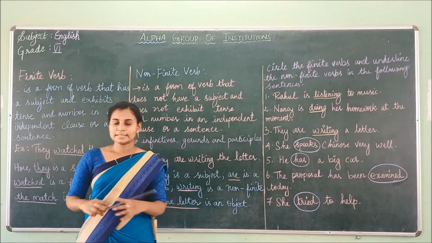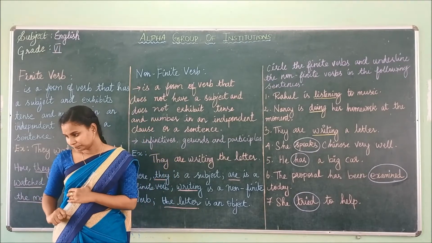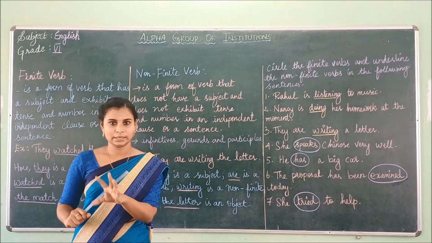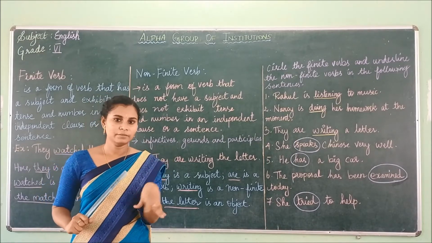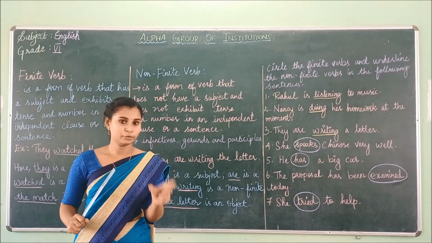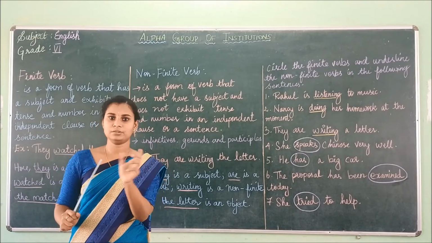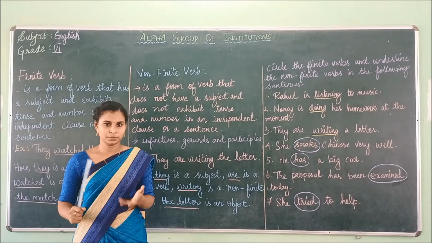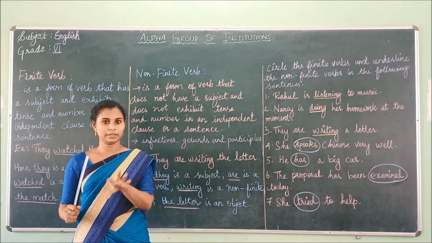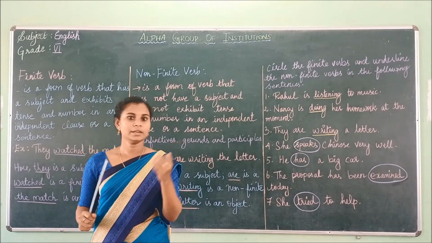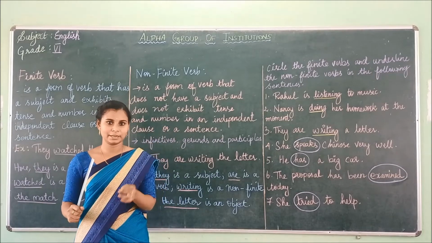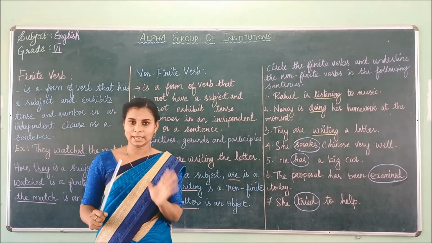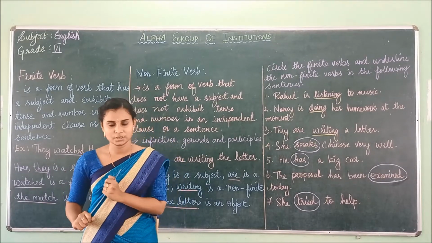For example, I'll give you a sentence: I play cricket daily. Here the verb is play. If you change this into past tense, what do you get? I played cricket yesterday. So you can see the change of the verb, play and played.